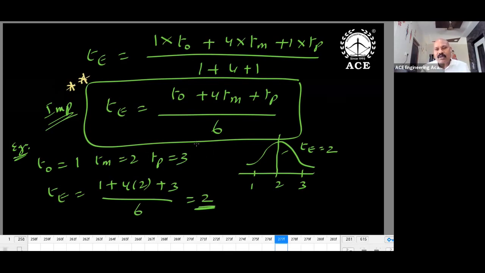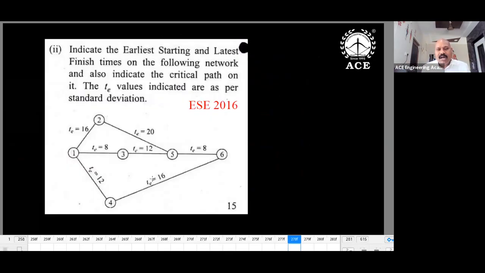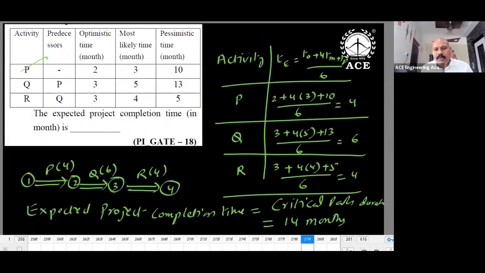1, 1, 1. If I take 1, I'll get 2, 6, 10. 6 I'll get. Unsymmetric, you will get different values. Okay, how the problem is given to us like this.